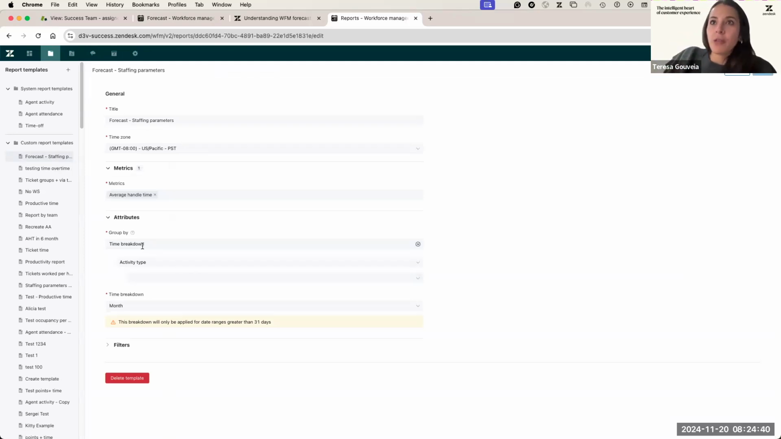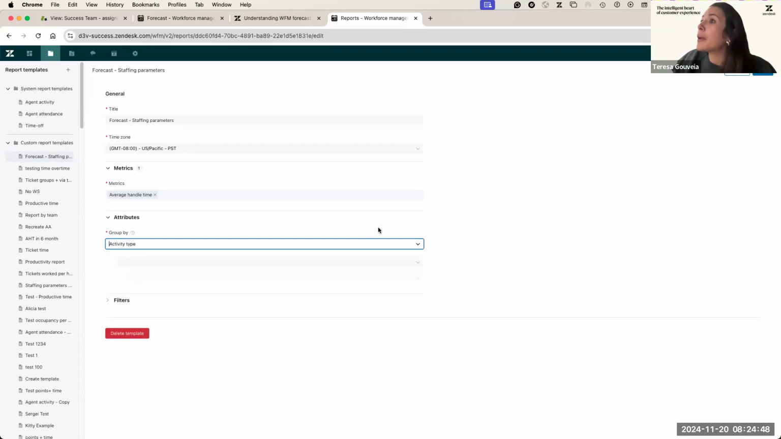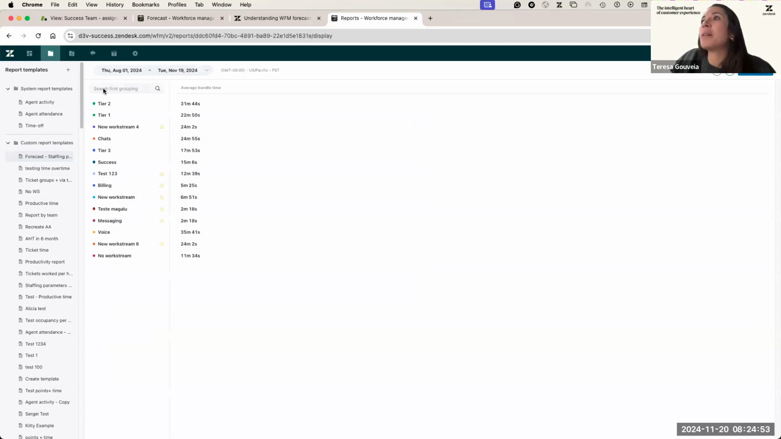I have this by time breakdown because I wanted to see, for example, what was the average handle time per month, but I'm just going to select what is the average handle time now. So I'm going to select activity type. So I'm going to have here my average handle time, and I'm going to have here all of my work streams. So I select here from August till November. So this is the average handle time for all of this time frame.